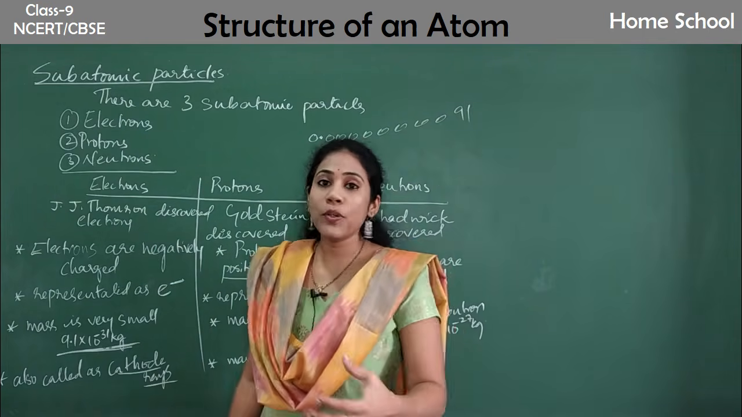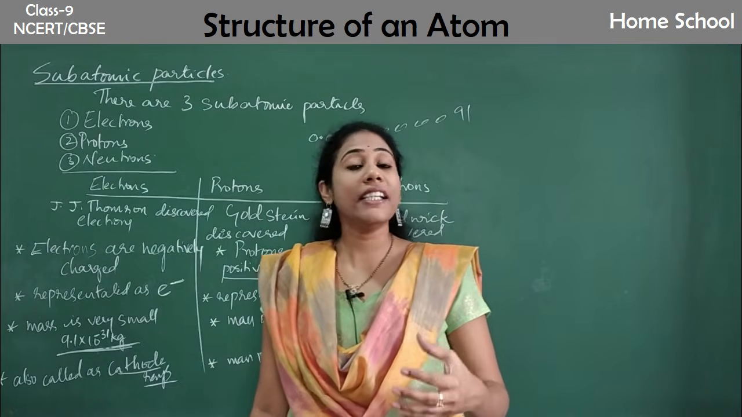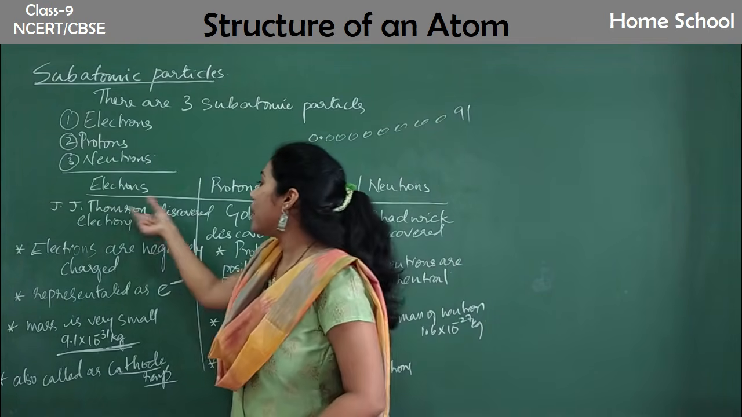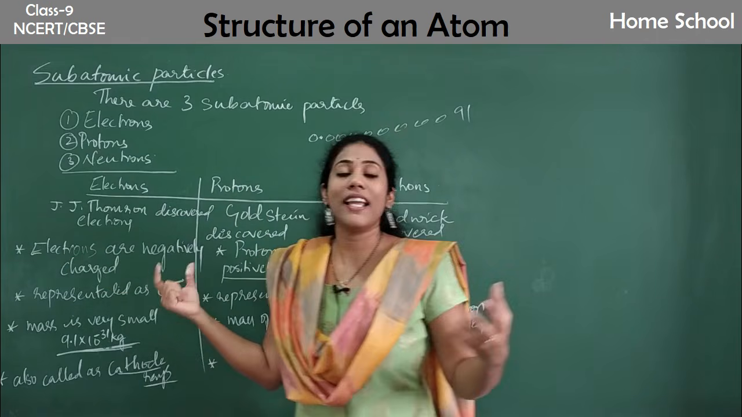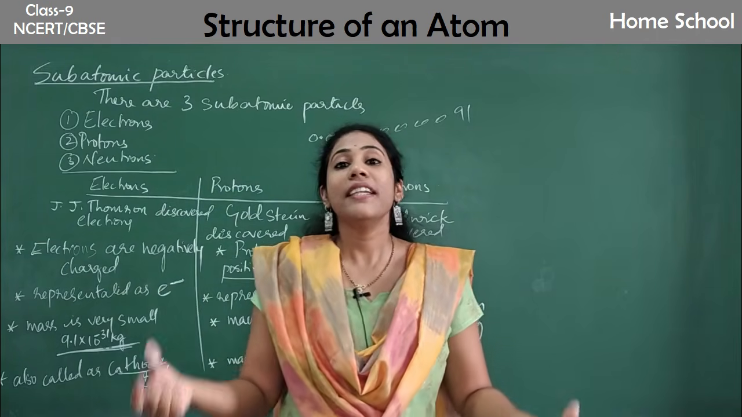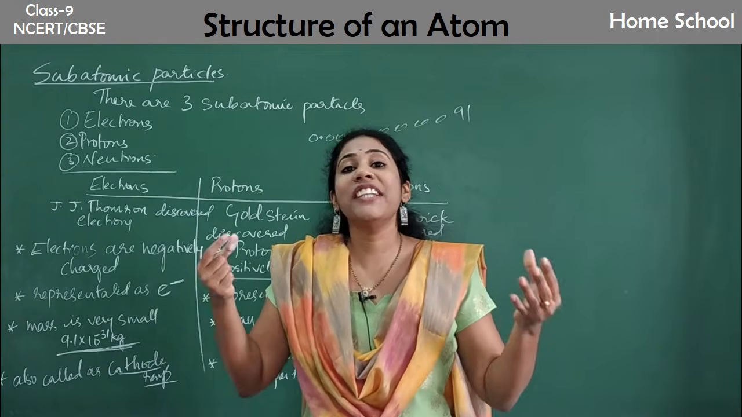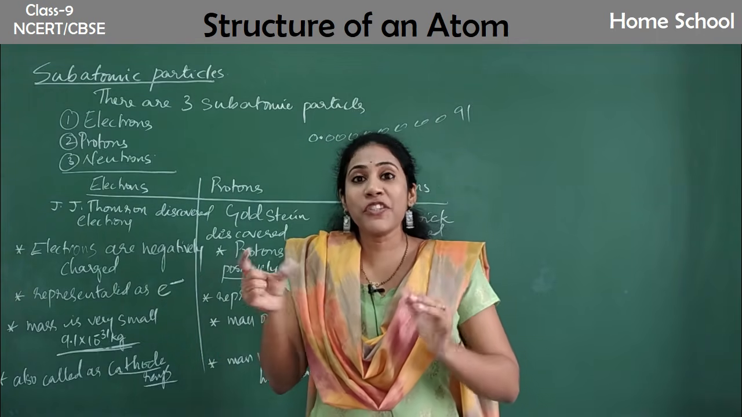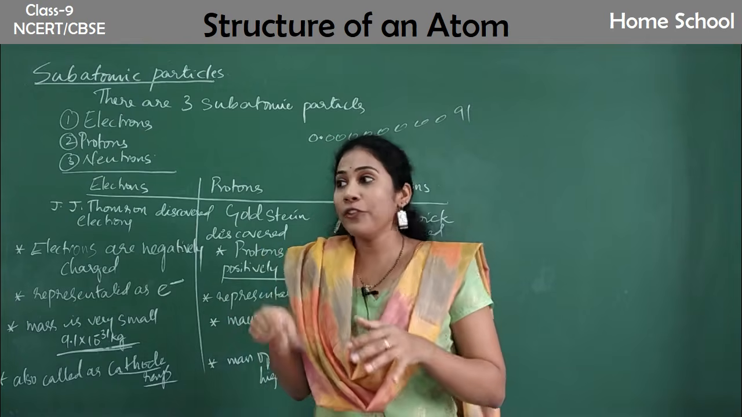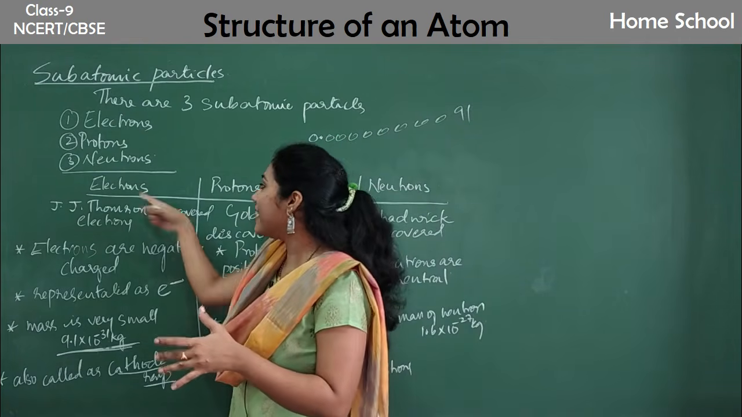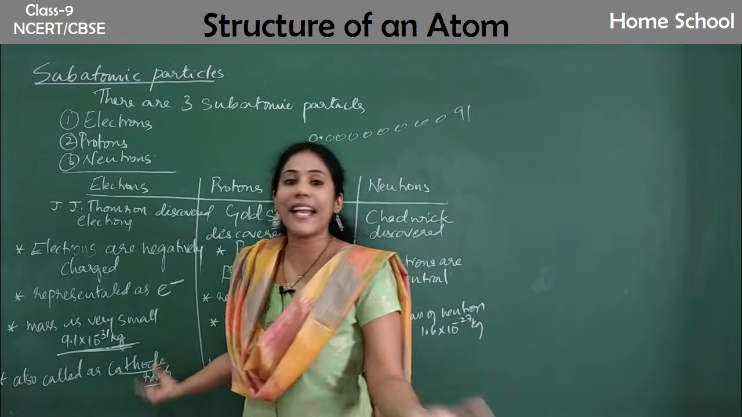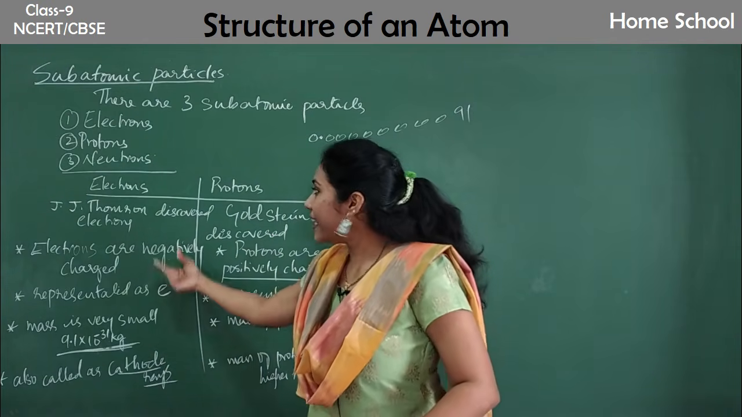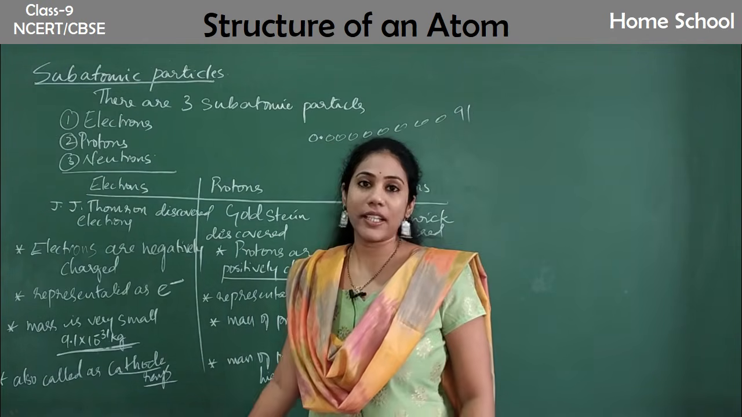Actually, those experiments you will learn in higher classes. In class 11 you will find how J.J. Thomson discovered the electron with the help of an experiment. He conducted a discharge tube experiment. Based on the experimental studies, he did not call it an electron. He first called it cathode rays. So based on his experiment, he gave the electron the name cathode rays.